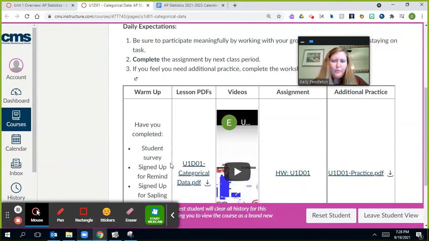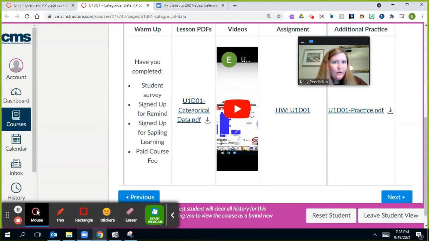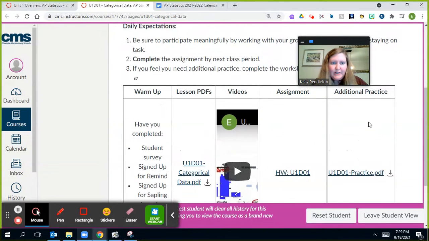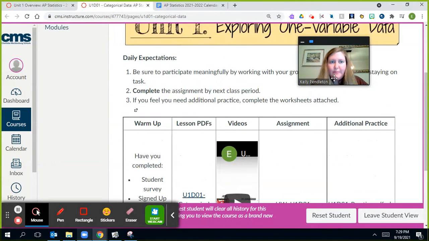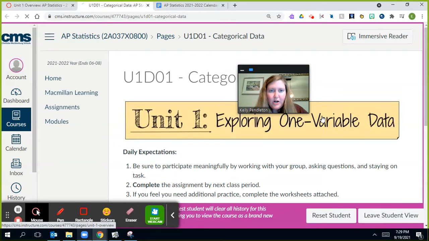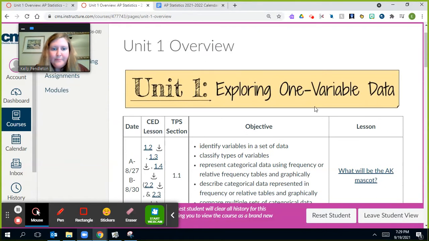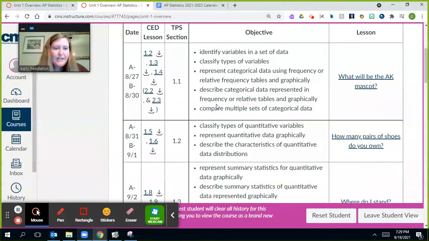And so we'll typically have a warm-up linked in here, a lesson, a video in case they weren't there, a homework assignment, and then extra practice in case they need it. We usually assign, if we do extra practice, problems from the textbook that are odd on the online textbook or in general, and anything with an answer key.